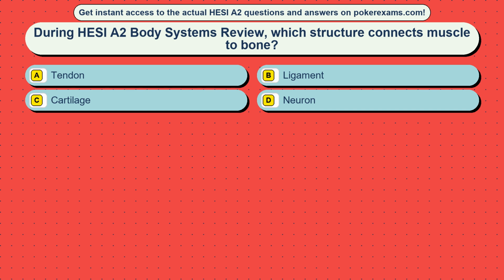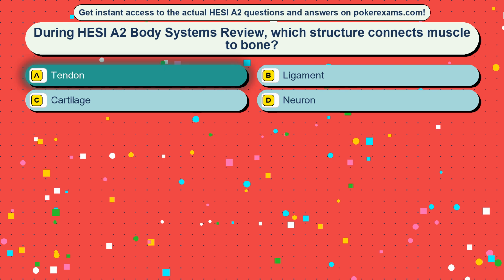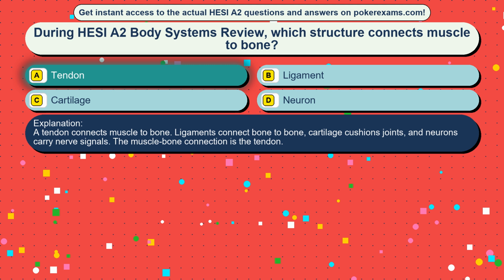Question 1. During HESI A2 Body Systems Review, which structure connects muscle to bone? Option A, tendon. Option B, ligament. Option C, cartilage. Option D, neuron. The correct answer is option A, tendon. A tendon connects muscle to bone. Ligaments connect bone to bone. Cartilage cushions joints, and neurons carry nerve signals. The muscle-bone connection is the tendon.